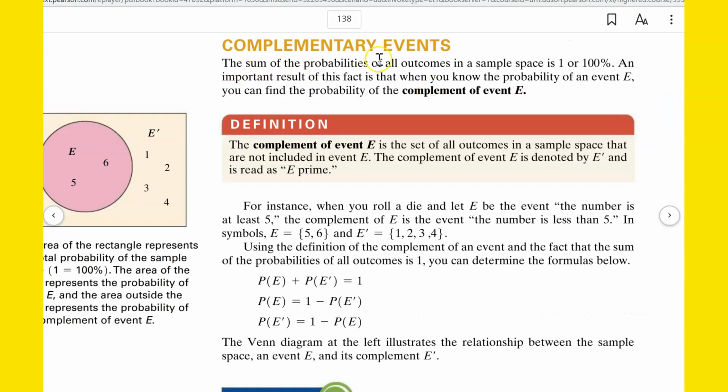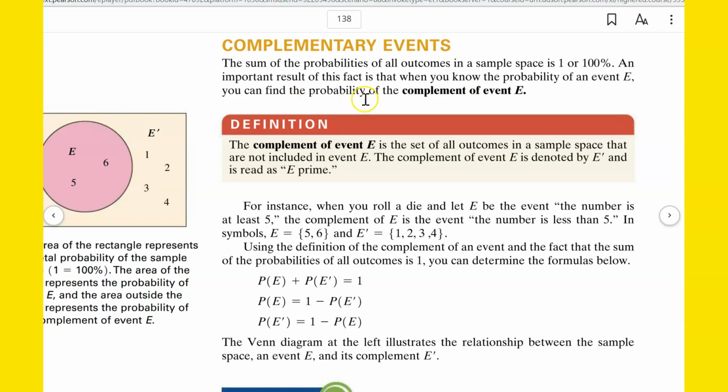All right, the sum of probabilities of all outcomes in a sample space is 1 or 100%. All right, let me just say this real quick. Some of you may be confused. If it's between 0 and 1, then how can we say something like 50%? That's more than 1. No, it's not. 50% means 50 per 100. Percent means per 100. It means divided by 100. So when you're doing a percent, that's already saying it's divided by 100. So 50% means 50 divided by 100, which is 50 over 100 or 0.5. So percent is a decimal that is less than 1 in that case.